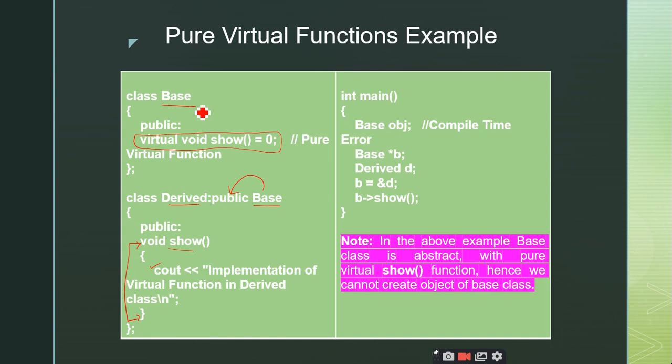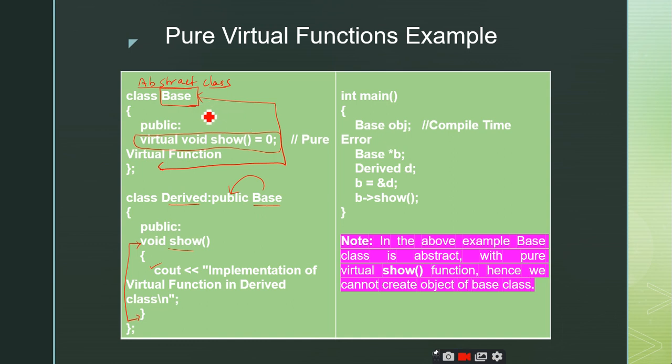Listen here, one important point regarding this abstract class. Now tell me whether the base class is an abstract class or not. Since it has one pure virtual function, this class can be called an abstract class. Now the important point regarding the abstract class, which we studied in the earlier discussion, is that you cannot create an object for the abstract class. So you cannot create an object for this class Base.